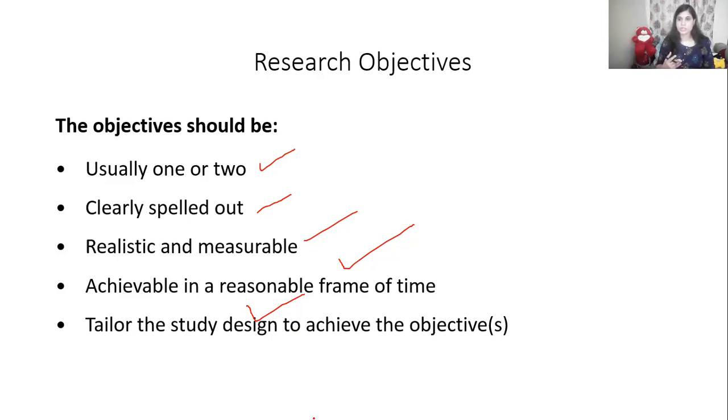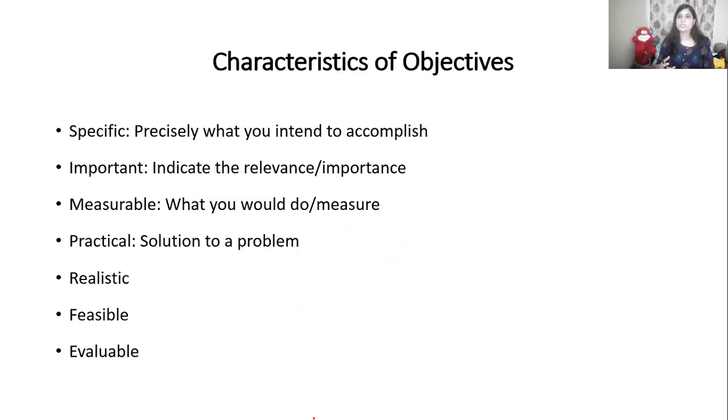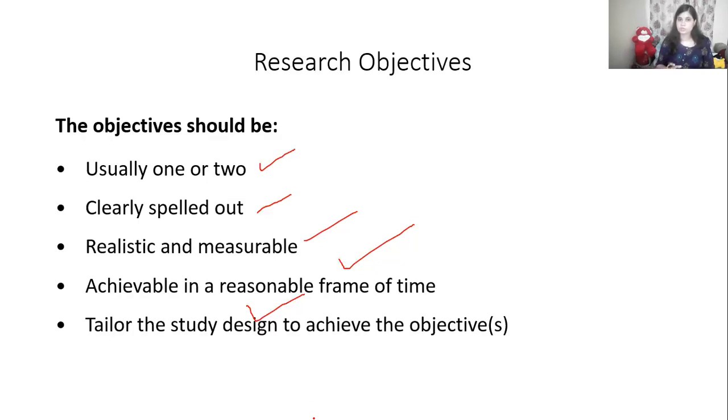But if you want to study the impact of vaccination in avoiding COVID-19 infection, then you will have to go with an experimental kind of research design. So depending upon your research design, you have to formulate the objective. Next comes how the objective should be. Okay, objectives should be one or two, should be clearly spelled out, realistic and measurable, achievable, and tailored to your research design.